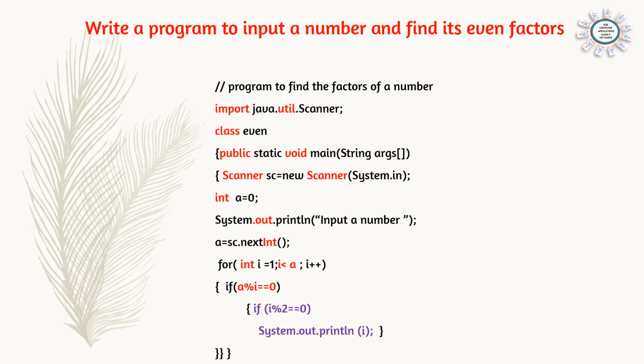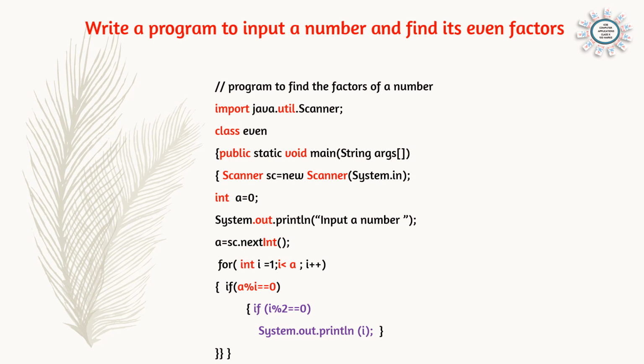Start the first command and the first 4 lines. Program to find the factors of a number. Import java.util.Scanner. Class Even, public static void main(String[] args), and Scanner sc is equal to new Scanner(System.in). We have finished the first 4 lines.